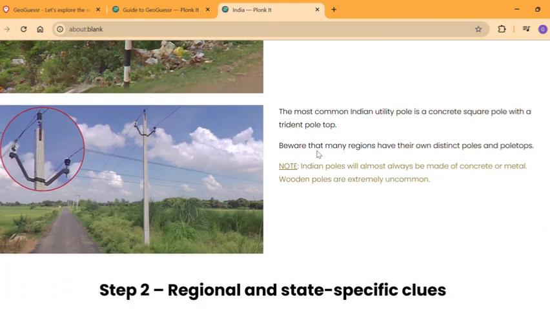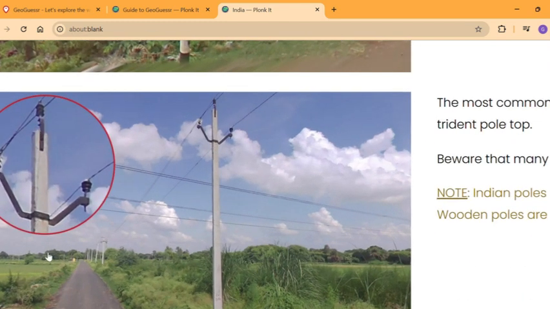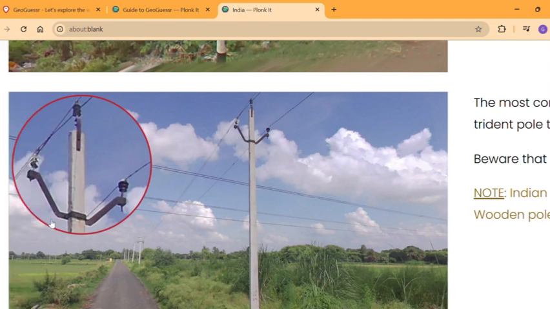So the common Indian pole top is actually like a trident. What they mean by a trident is that it has a pole here and then 2 things that curve out from here.